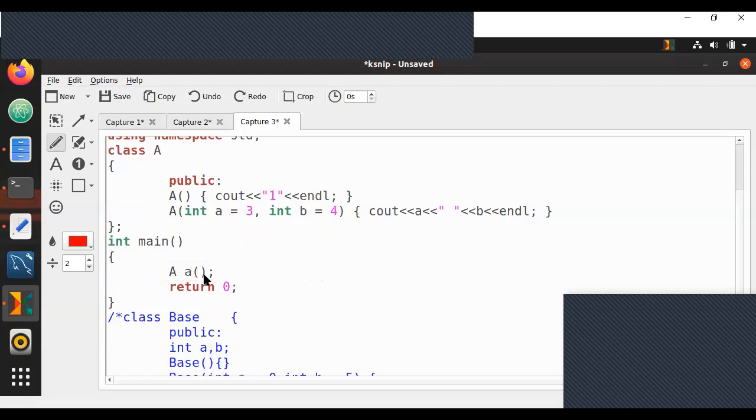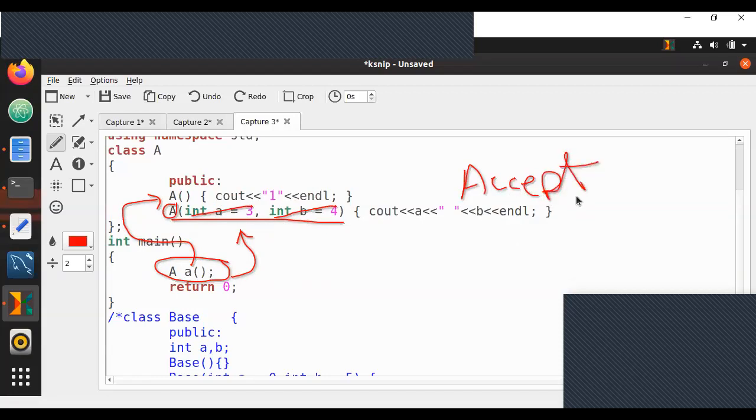Now that we understand this, let us go back to this question. It can go to the first constructor because I'm not sending any value. It can also go to the second constructor because both values are default. Since both values are default, this will also accept 0 values. In that case, where will it go? Will it go to the first one or will it go to the second one?